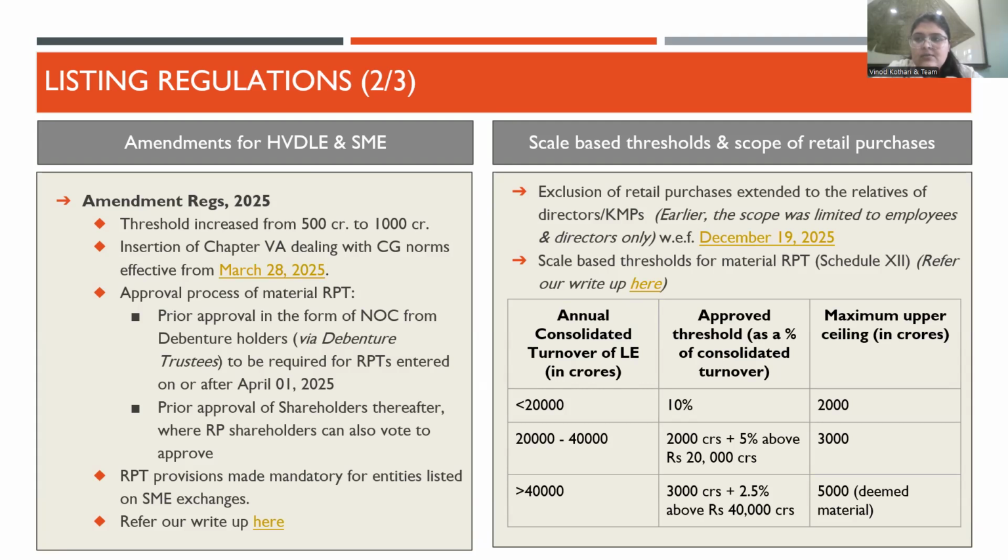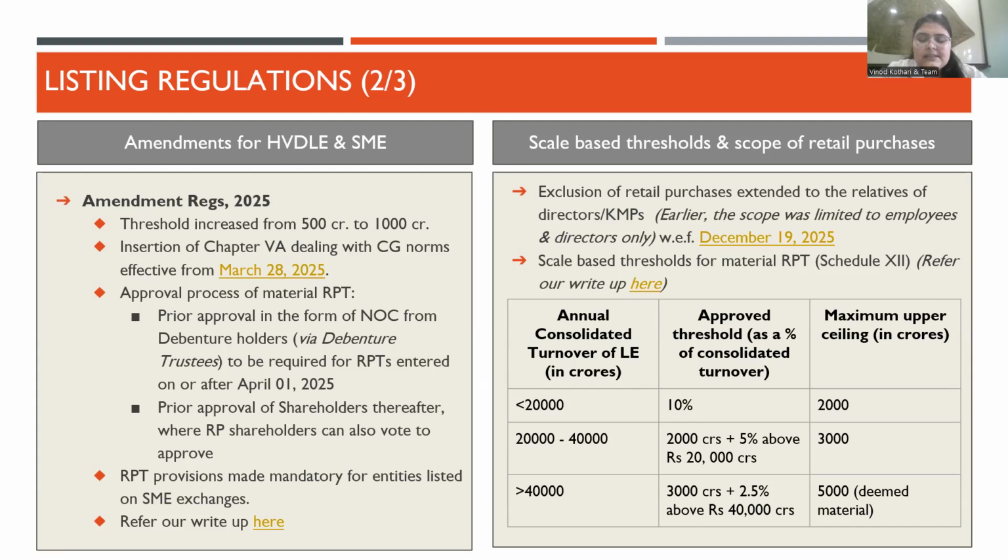So for entities where the annual consolidated turnover is less than 20,000 crores, the threshold would remain the same 10%, and the minimum upper ceiling is 2,000 crore. For 20,000 to 40,000 crore, it is 2,000 crore plus 5% of the above margin. And for above 40,000 crore, the amount is 3,000 crore plus 2.5%.